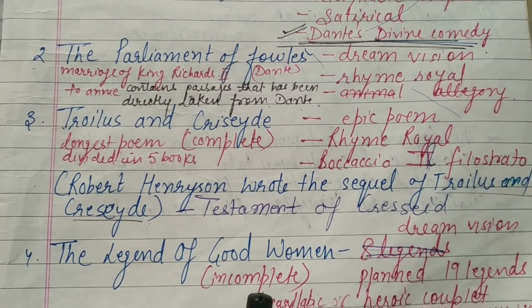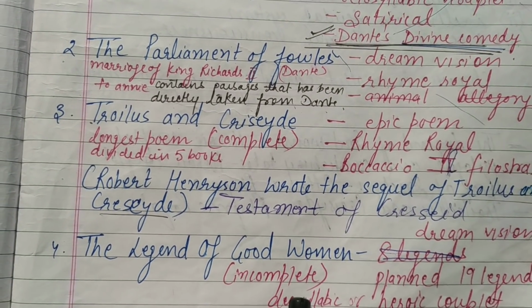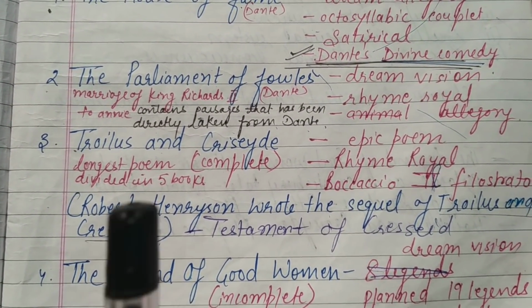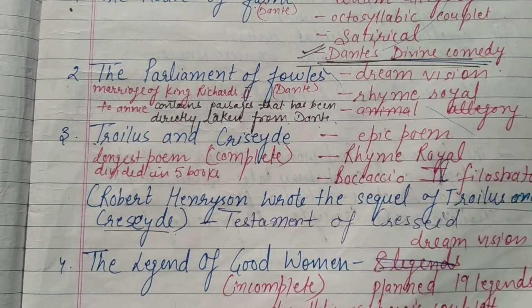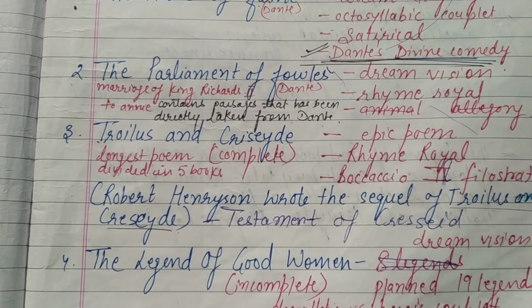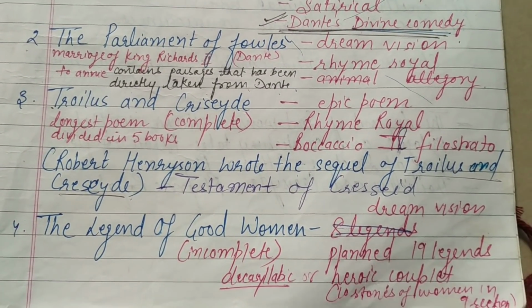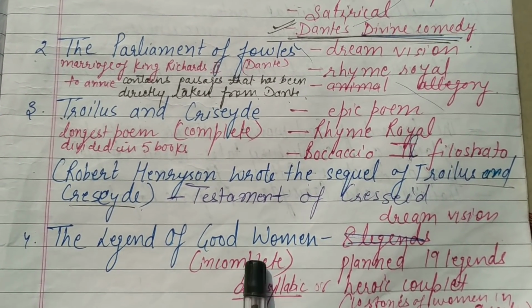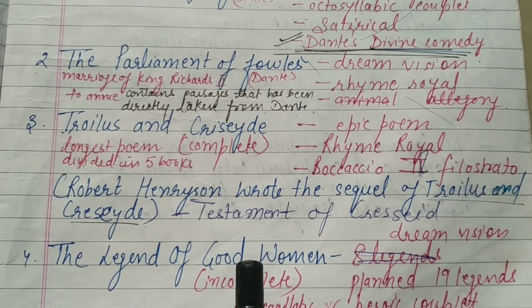Another book written during his Italian period is The Legend of Good Women. It is a very important book as this was the first book in English written in heroic couplet. It has 10 stories of women in 9 sections. The Legend of Good Women is again an incomplete poem, but it is a very long poem.